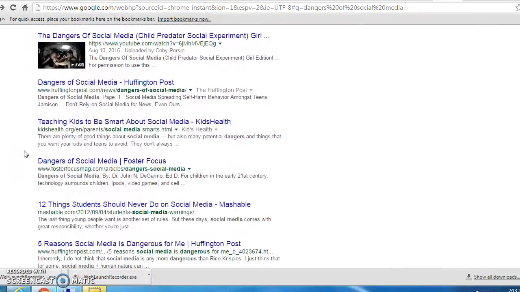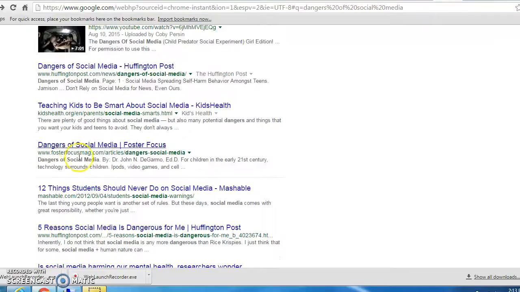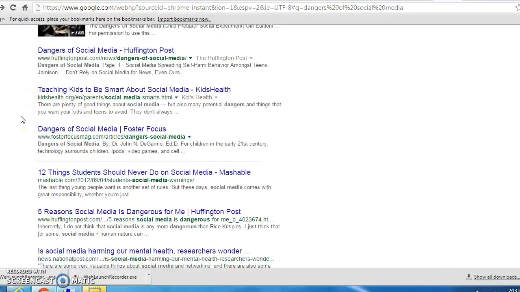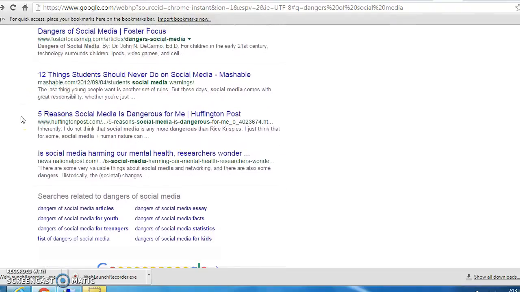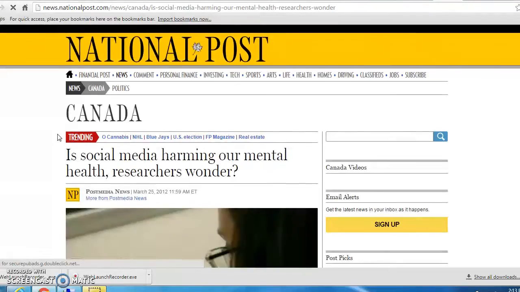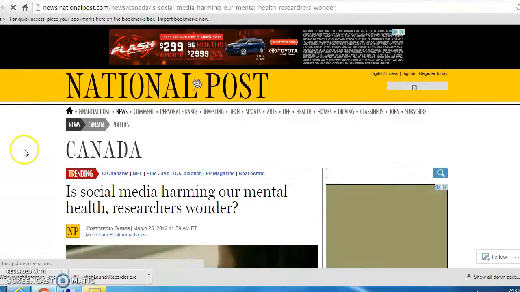Another thing that you want to look at is if it's a newspaper article or a popular TV station like CNN. Usually those are very reliable sources. So for example, this one says news.nationalpost.com. This is probably a reliable source because it's a news station. I hope that gives you a better idea of how to tell.